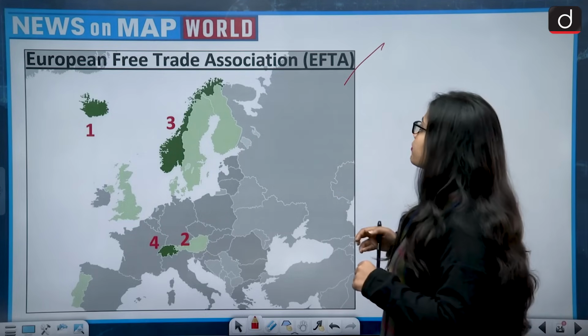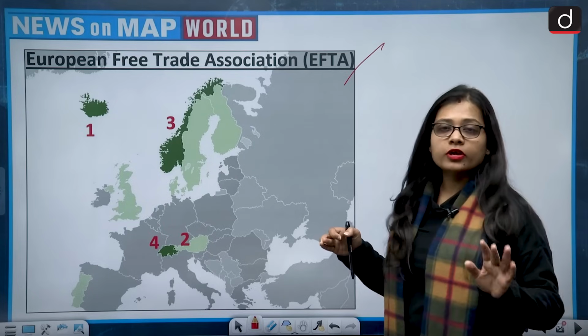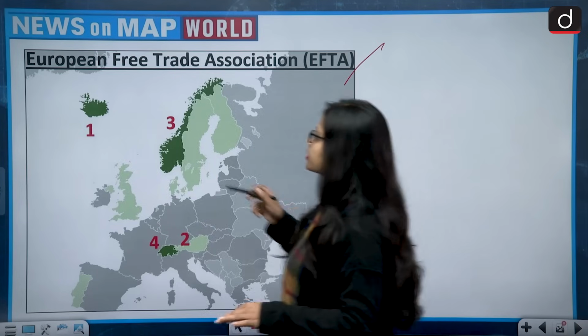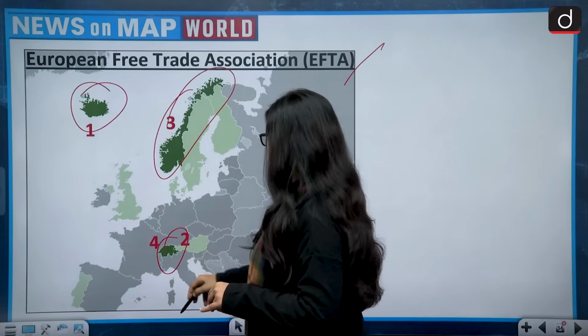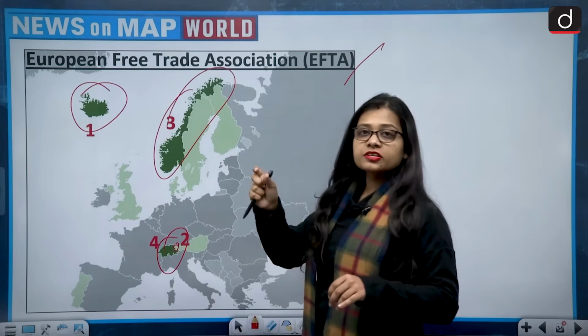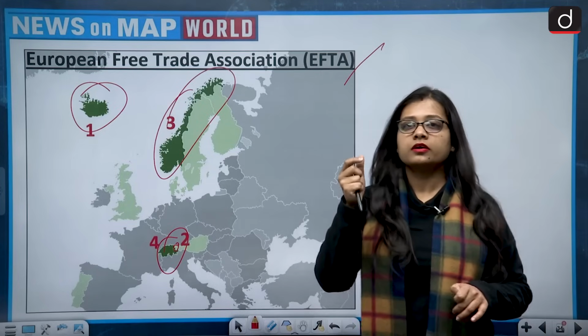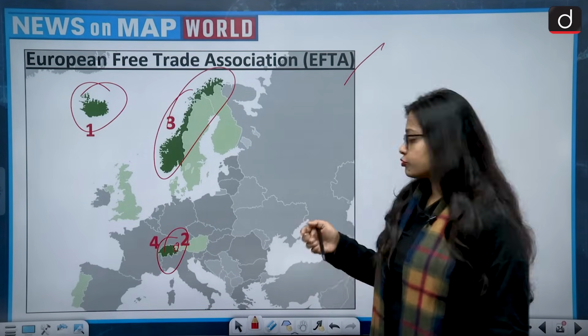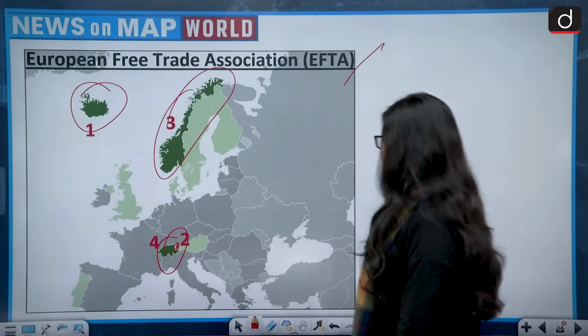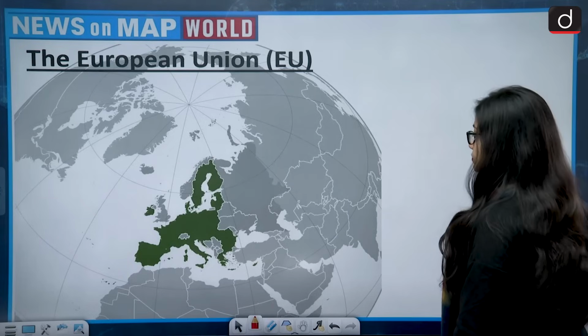So if we talk about the members of the EFTA, there are 4 countries which are members: Iceland, Norway, Switzerland and Liechtenstein. Liechtenstein is a very small landlocked country situated on the borders of Switzerland.